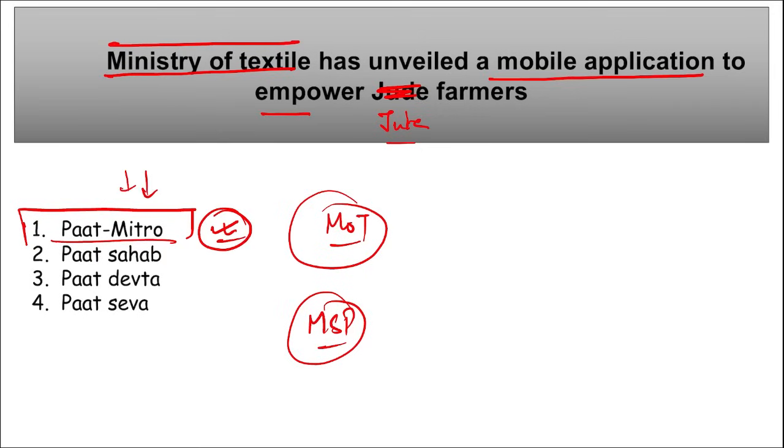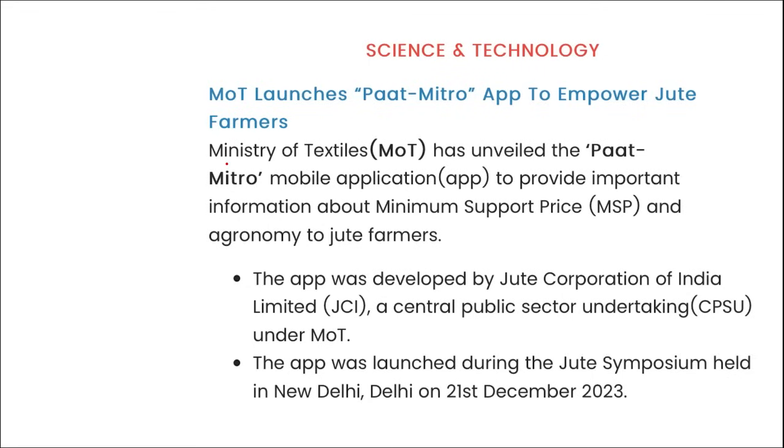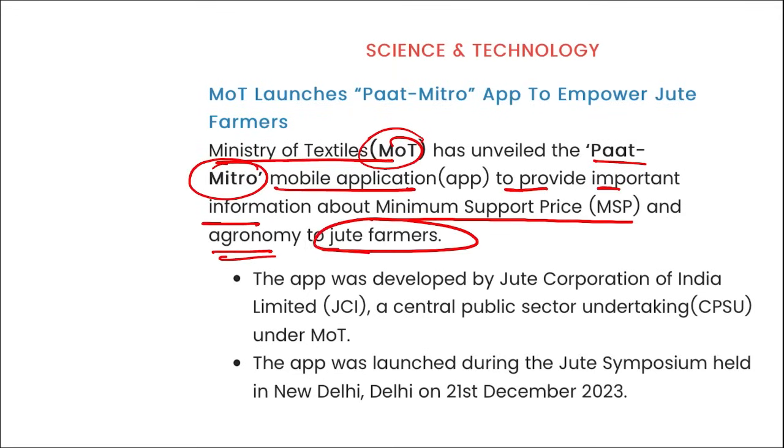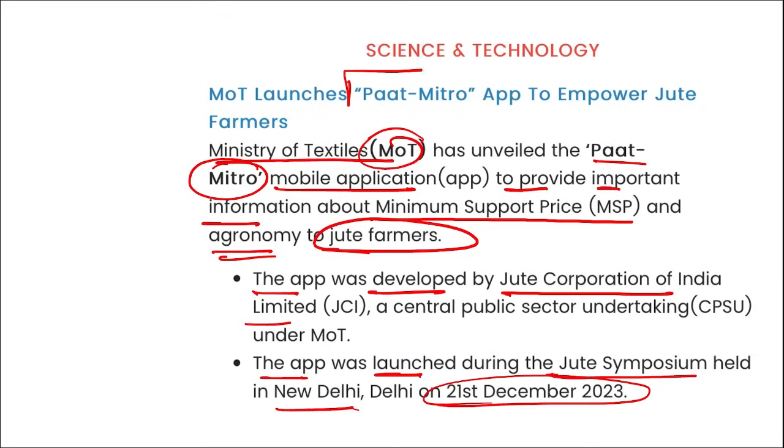This was launched by Ministry of Textiles and this app was developed by Jute Corporation of India, that is a public sector undertaking under the Ministry of Textiles. Let me show you here, right? It is Ministry of Textiles, they have unveiled, that means they have launched this Path Mitro. It is a mobile application to provide important information about minimum support price and the agronomy to jute farmers, and the app was developed by Jute Corporation of India, correct? And the app was launched during the Jute Symposium that was held in New Delhi on 21st of December. Important thing for you all to remember is the name, that is Path Mitro, to empower the jute farmers.